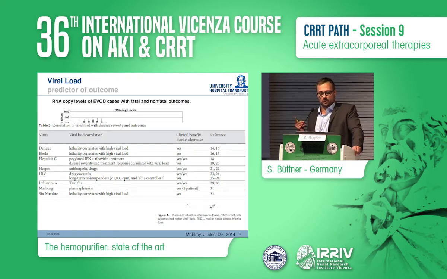In general, as shown here by Towner and McElroy, blood titers of Ebola virus strongly correlate with disease severity and outcome. Ebola virus RNA copy levels in the blood increase logarithmically during the acute phase of the illness, and RNA copy levels in blood from patients who have died have been found to be higher than the levels in patients who have survived. This correlation exists not only for Ebola but for many other diseases like HIV, dengue, influenza, or Marburg virus.